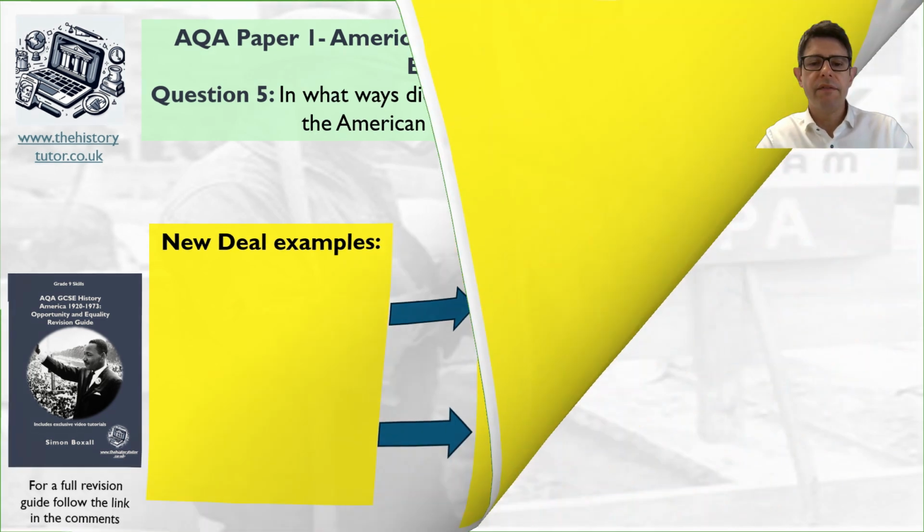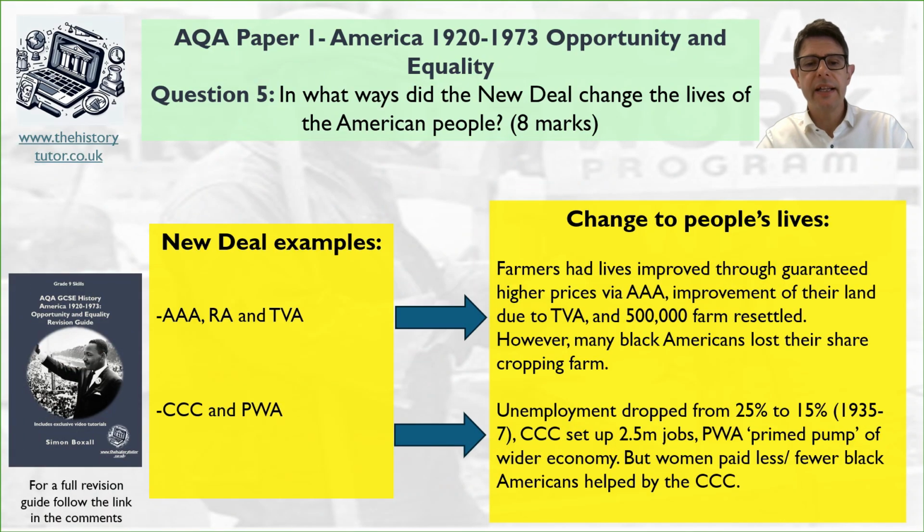Here I've gone firstly for farming ones: the AAA, the RA and the TVA. Those are all ones helping the countryside and the farmers, so they change people's lives. Farmers had lives improved through guaranteed higher prices via the AAA, improvement of their land via the TVA, and around 500,000 farms were resettled because of the Dust Bowl and the loss of property due to debt, having their lives reorganised. However, many Black Americans lost their sharecropping farm. You can imagine the resettlement authority moves the white farmer, but then unfortunately the Black sharecropper is left without a farm.